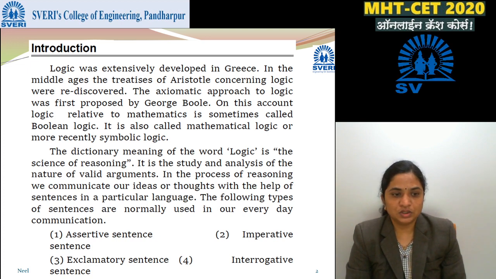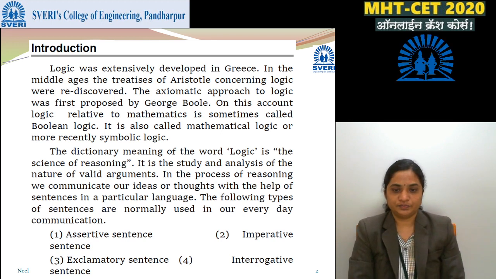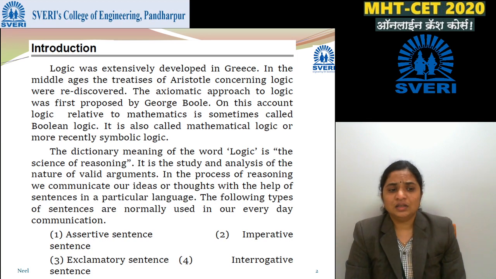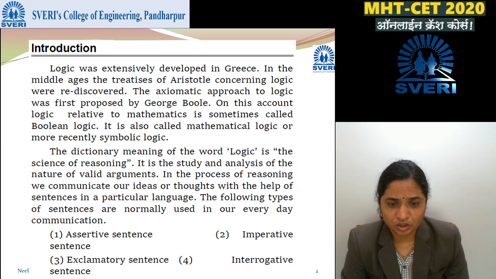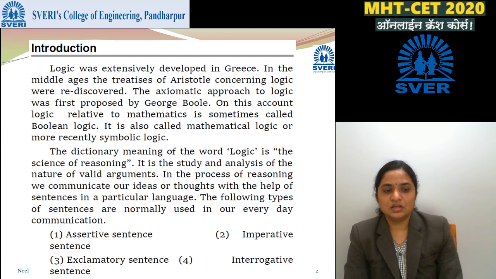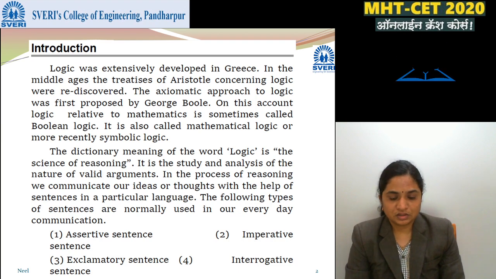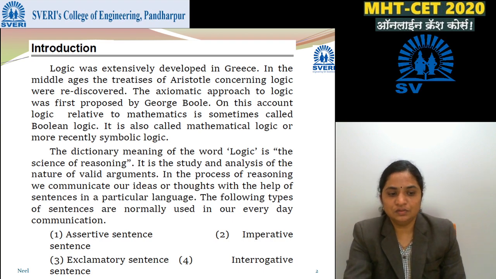In the process of reasoning, we communicate our ideas or thoughts with the help of sentences in a particular language. There are types of sentences we normally use in our day-to-day communication. The types of sentences are assertive, imperative, exclamatory and interrogative sentences.